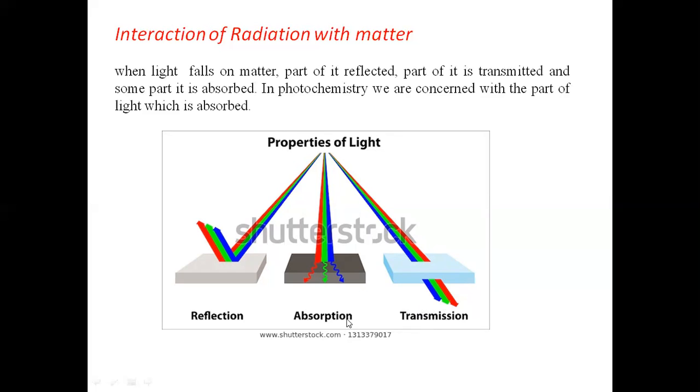So the reflection, absorption and transmission. Out of the three, only absorption is important for photochemical reactions. Means the absorption of light by a particular matter is very important in order to show the photochemical reaction. If there is no absorption of light, then there will not be any photochemical reaction. Okay, so this is the interaction of radiation with matter.